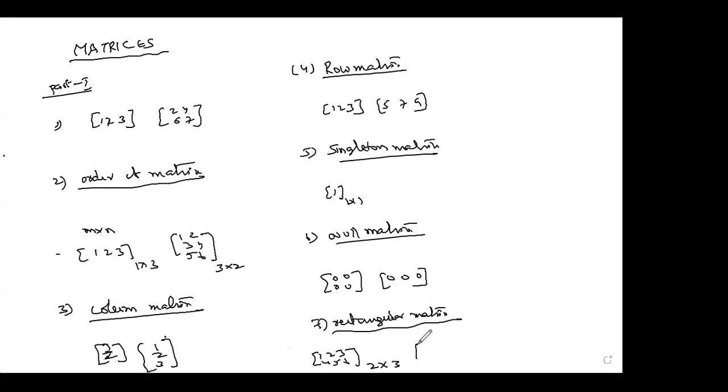Another one I can write here: 1, 2, 3, 5, 6, 7. If I write it like this, even if you consider one entry as 0, it works. This has 3 rows and 2 columns. The number of rows should not be equal to the number of columns. Does anybody have any doubt? Shall I move on to the next?